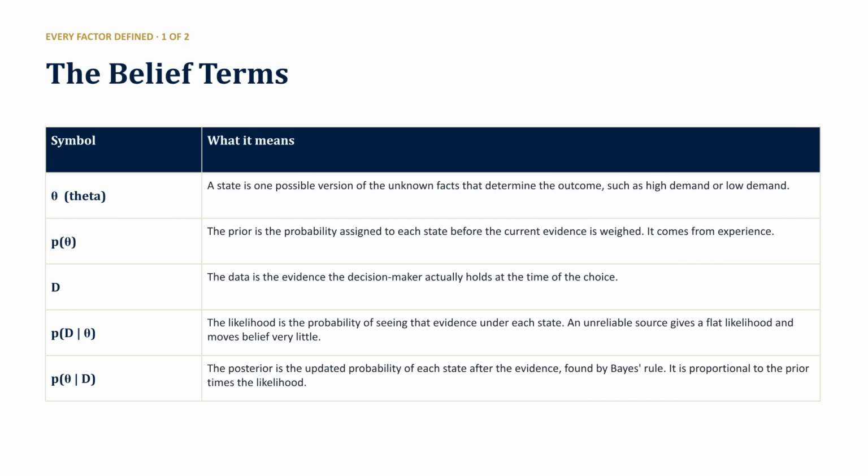Let's define the belief terms. Theta is the unknown state. The prior is your initial belief. The data is the evidence you have. The likelihood is the strength of that evidence. And the posterior is your updated belief using Bayes' rule.